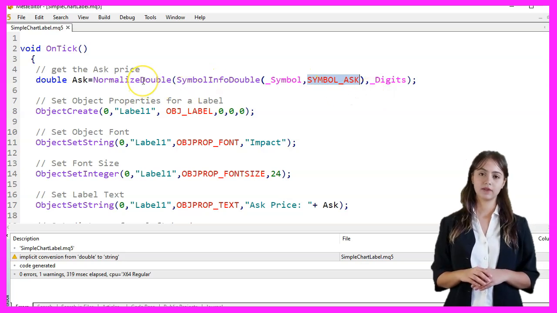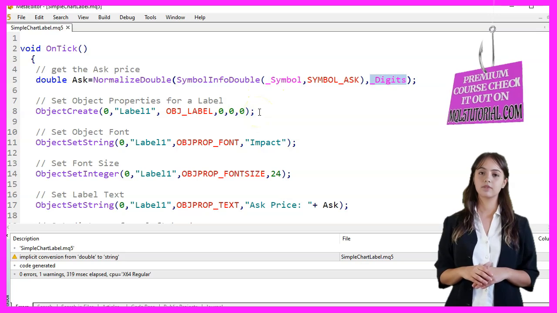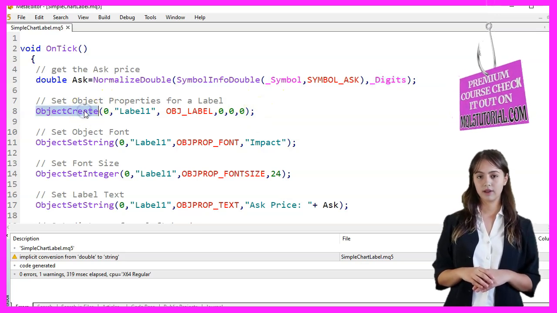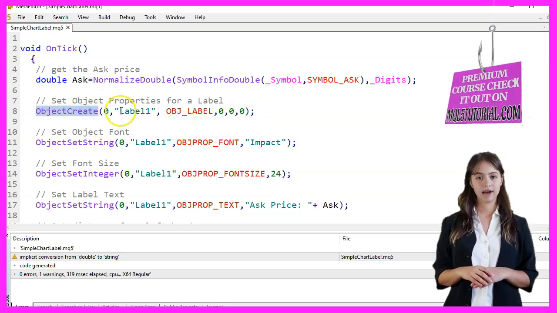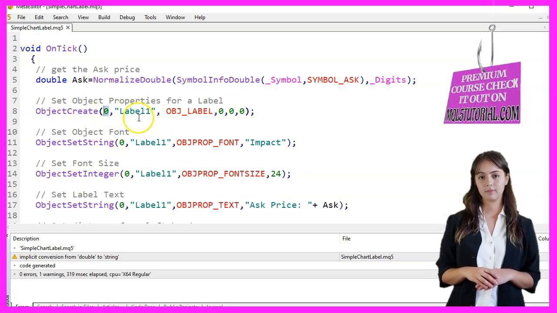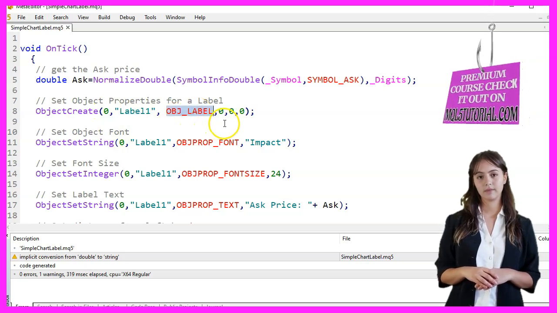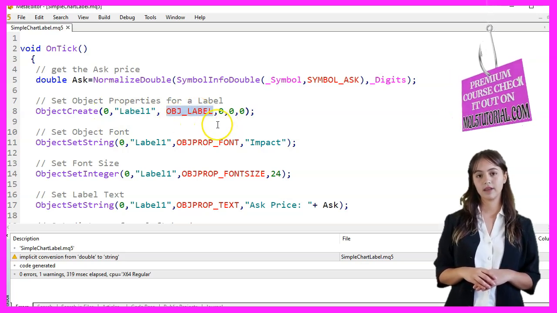it is formatted correctly. Next, we create a label object on the chart using the ObjectCreate function. The parameters for this function are 0, which represents the current chart, label1 as the name of the object, OBJ_LABEL to specify that we are creating a label, and the last two parameters are 0, which are placeholders for the time and price coordinates that are not needed for a label.